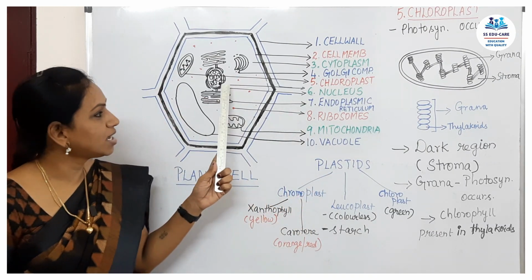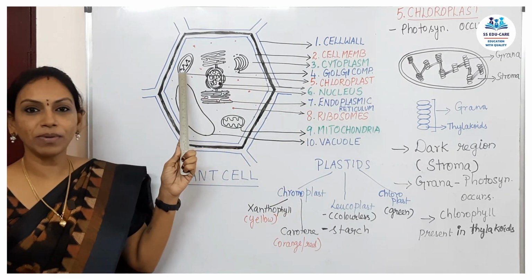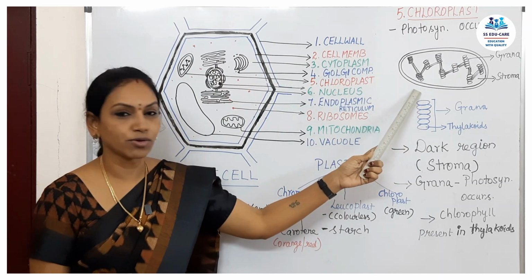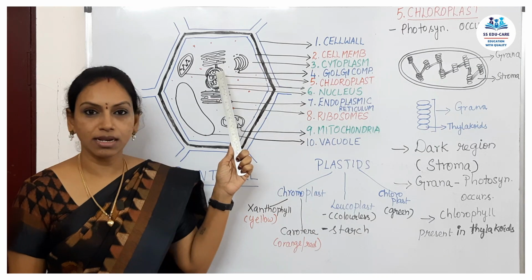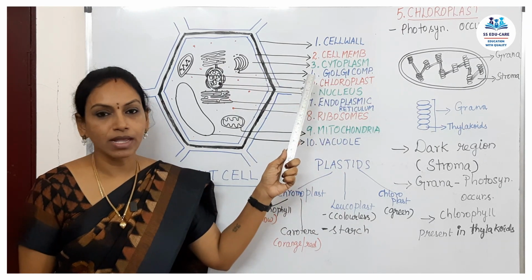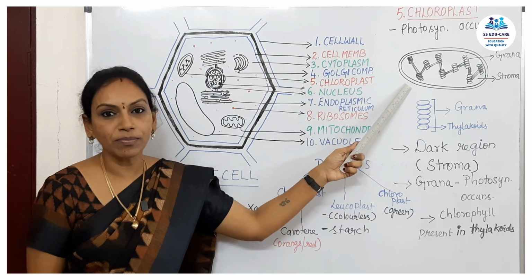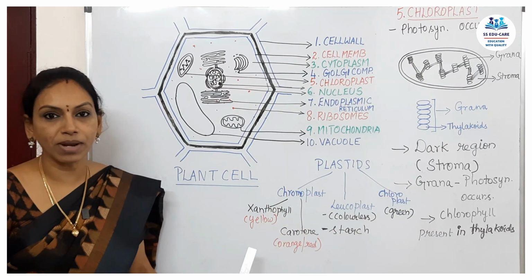The fifth organelle is the chloroplast. I have mentioned chloroplast here and I have drawn it also. Chloroplast is an important cell organelle for the plant cell. This chloroplast is absent in animal cells. What is the importance of this chloroplast? As you have seen, I have written so much about this chloroplast.